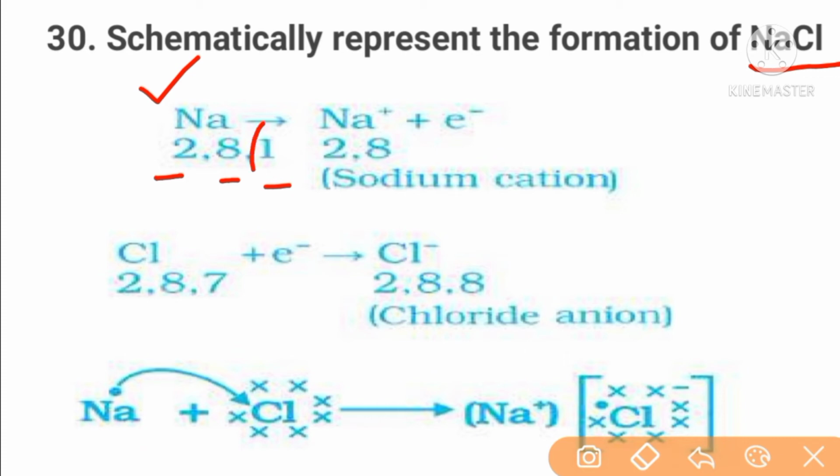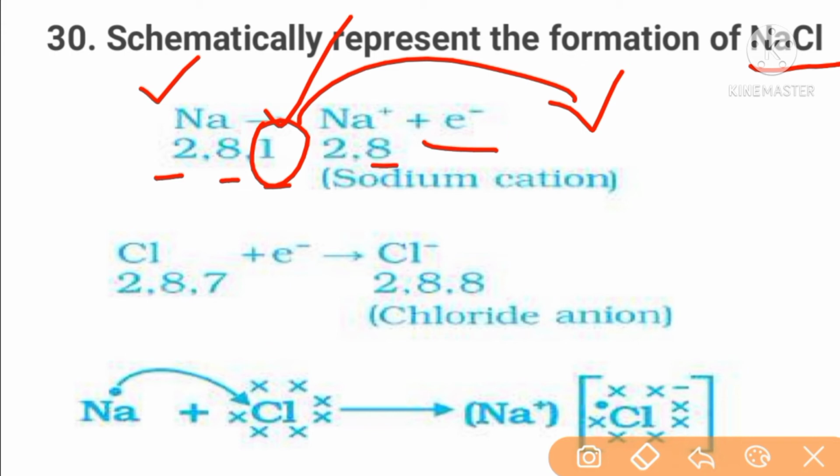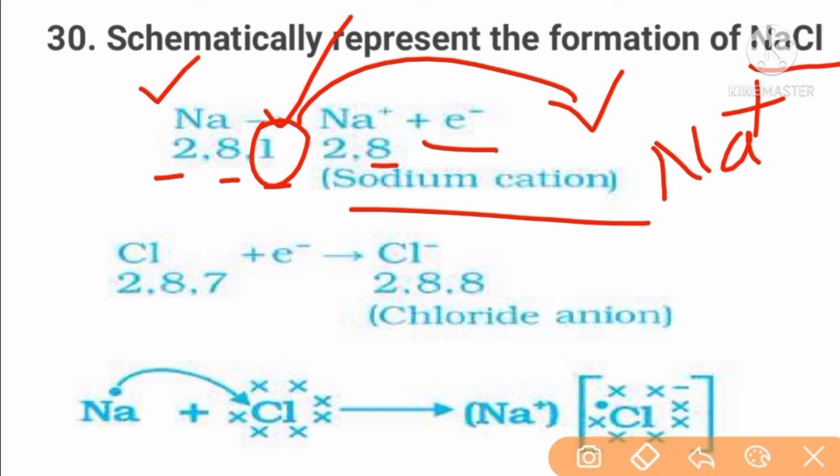It means its outermost orbit is the M shell and it has only one electron. It means it wants to lose it. If it loses one electron, students, it will attain an octet. So sodium converts into a cation, that is Na+, by losing one electron from its outermost orbit.